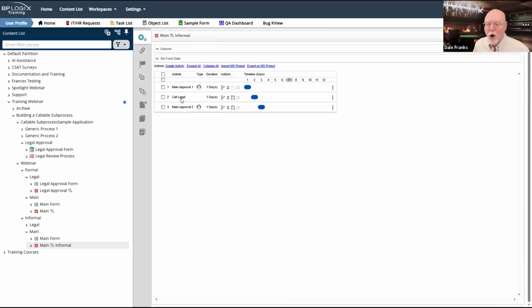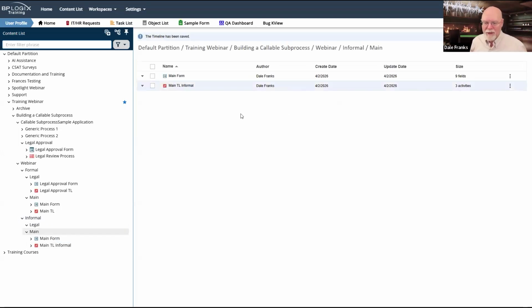We are just going to call legal. When we do that, our main form is automatically going to be sent down to our legal approval activity, so our legal approval timeline. And what we're going to do is do something a little bit simpler down here. Oh, hit OK. Please save my changes.